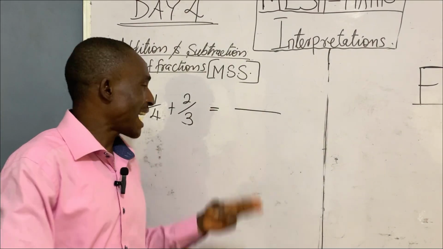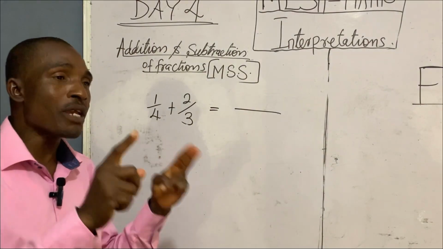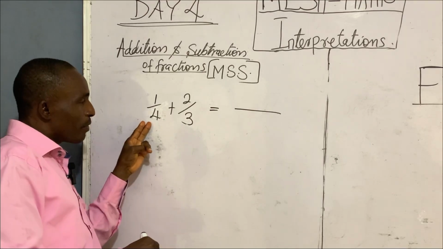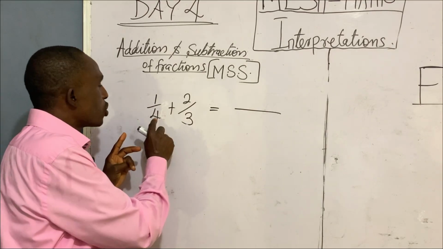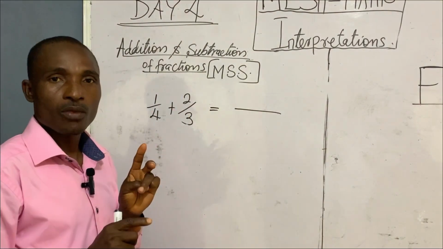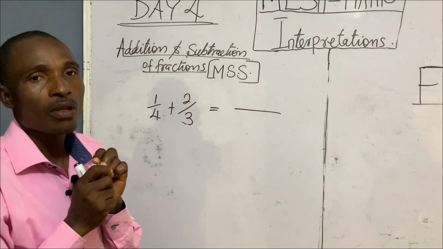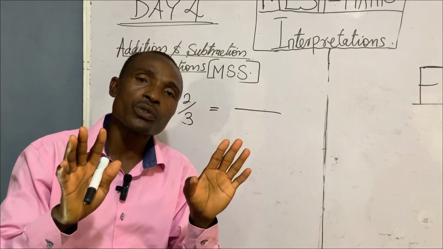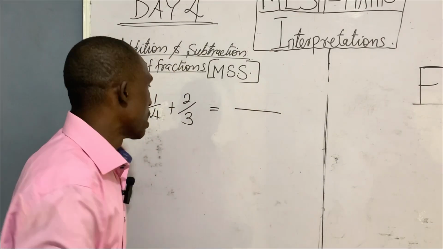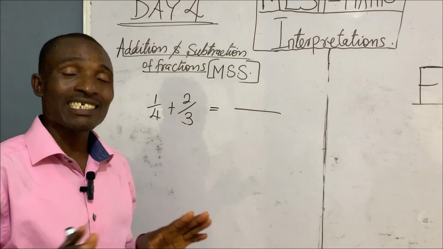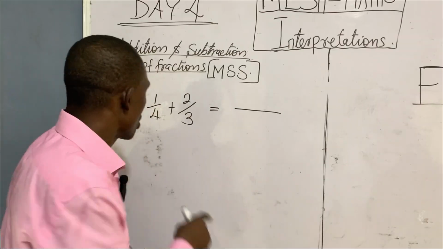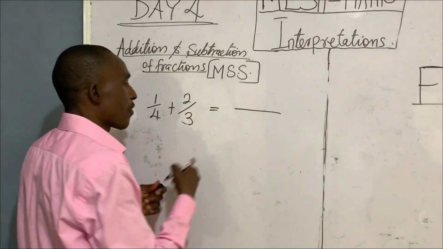Number 2, can the smaller one divide the bigger one? Assuming the smaller one can divide the bigger one, assuming here is 6, you just quickly pick that one. But in this case, this smaller one cannot divide this without remainder. For that purpose, the only thing you will do is to multiply the 2. Just multiply these 2 to get your LCM. Not to bother yourself. So 4 times 3 will give you 12.